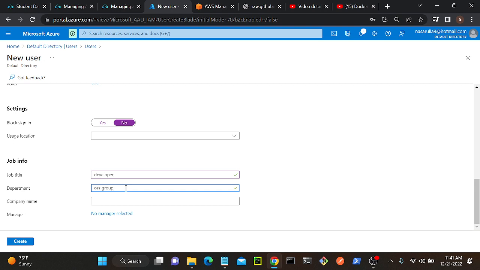So who are part of OSS group, so they have to be in this group, or they should be in this group. I can create a role, right? So then company name, so I can put TCS or IBM, or like I can put any company, no issue. Then manager, I can select management details as well. So I'll create this user first.